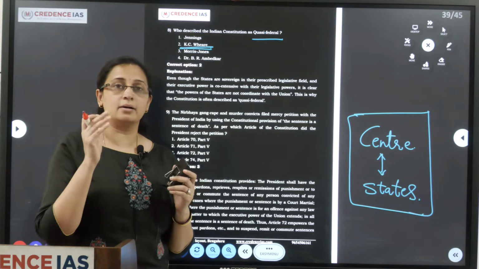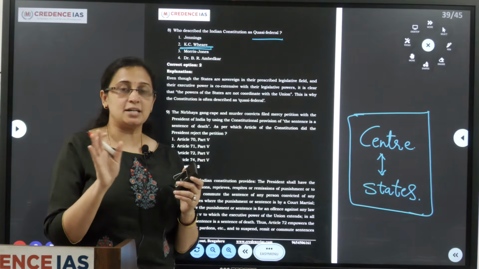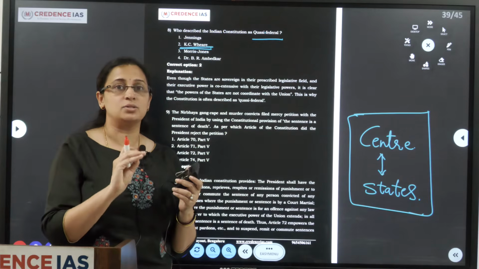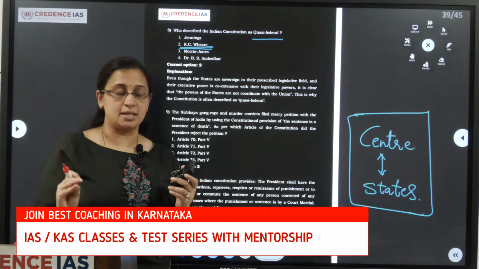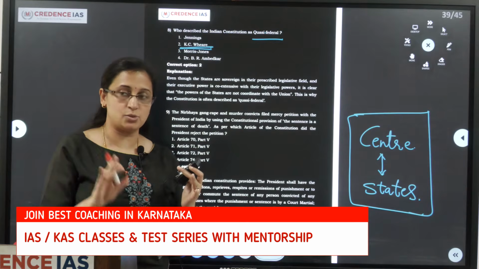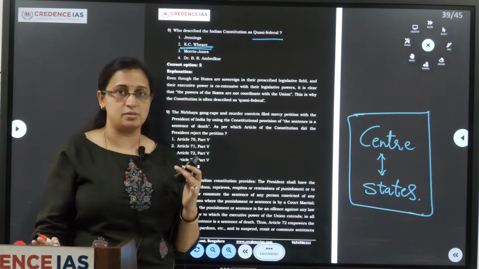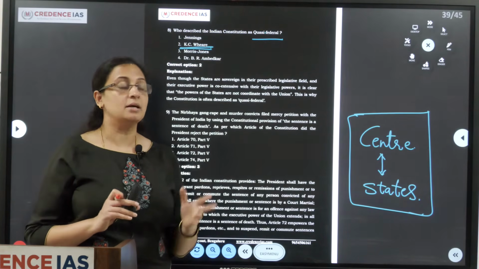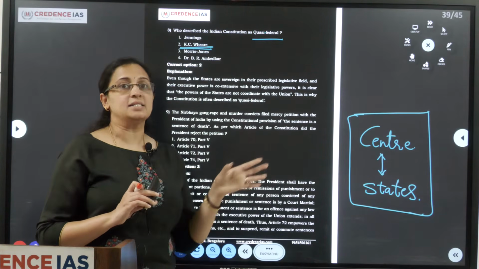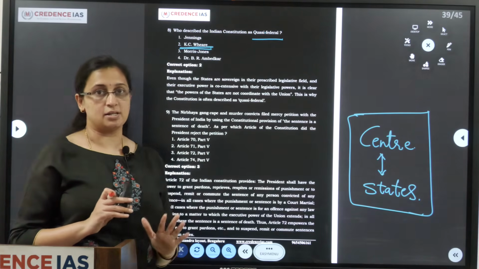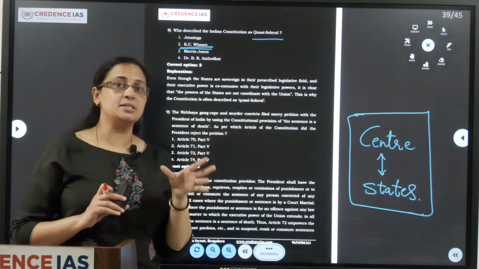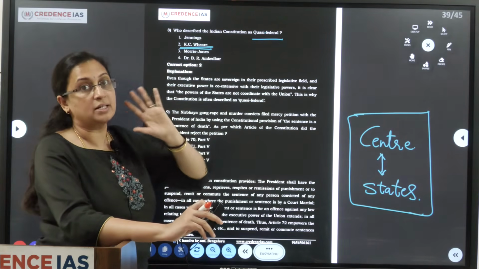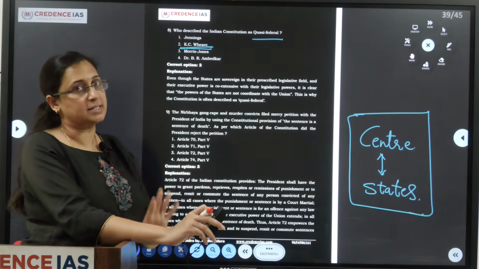Coming to the emergency provisions, the states cannot declare emergency on their own. The central government, the parliament, has to declare the emergency, be it the national emergency, the president's rule in a particular state, or the financial emergency. Likewise, in many matters the union, that is the center, has more power when compared to the states. Because of this justification, K.C. Wheare described the Indian Constitution as not completely federal, but quasi-federal.